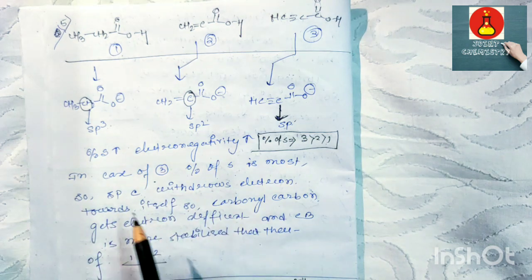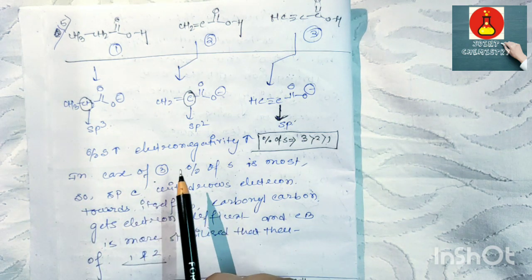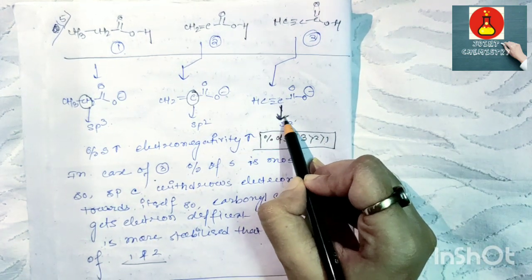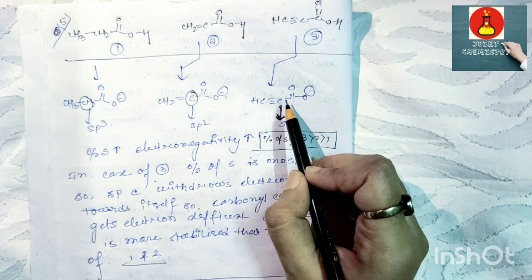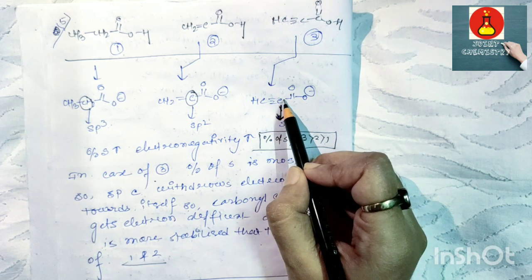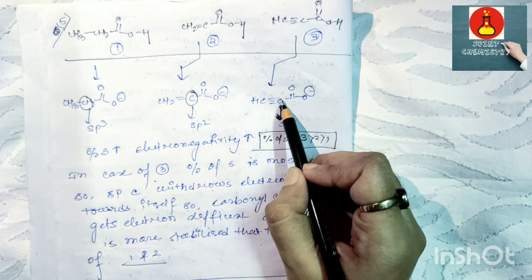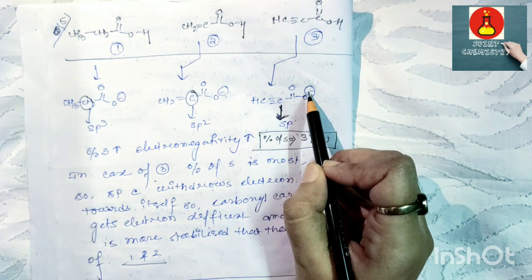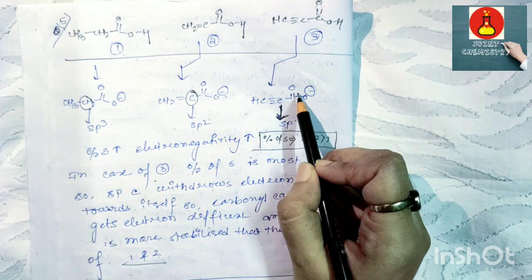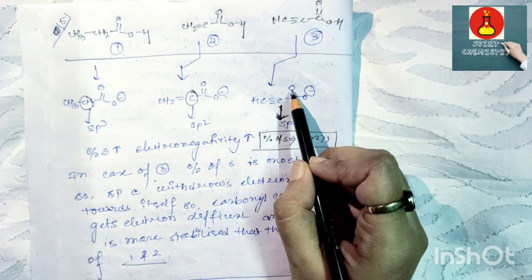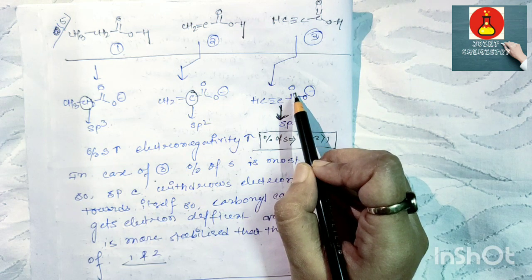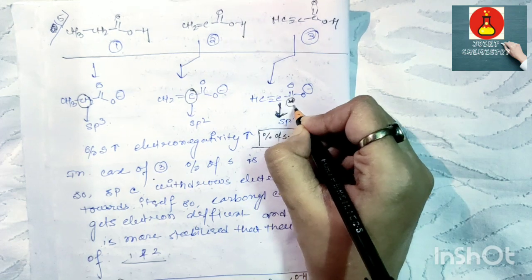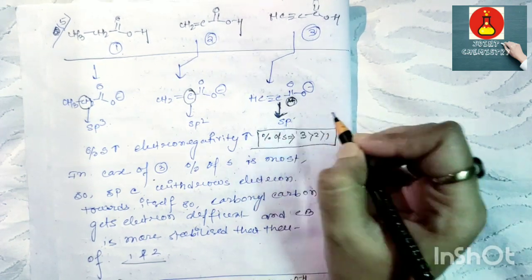And we also know that with increasing percentage of s character, the electronegativity of the atom increases. As the percentage of s character for compound 3 is greater, this carbon is more and more electronegative. Like the previous example, this carbon pulls the electron towards itself, so the O minus goes to more and more conjugation with the C double bond O carbon, because this carbon gets electron deficient due to the greater electronegativity.